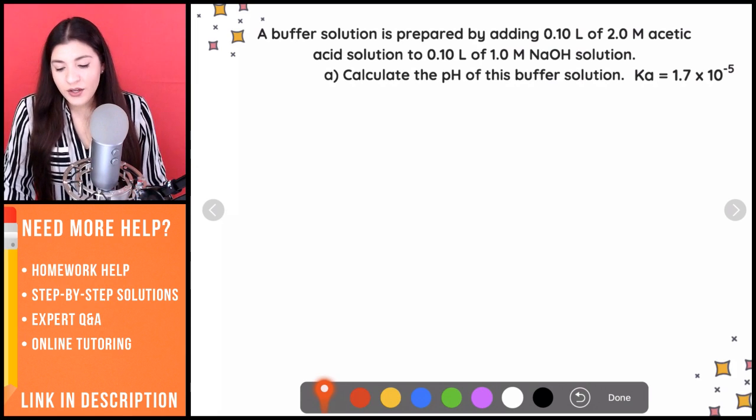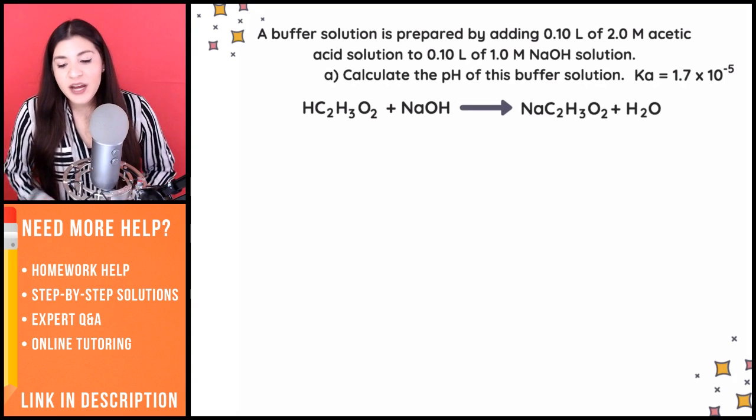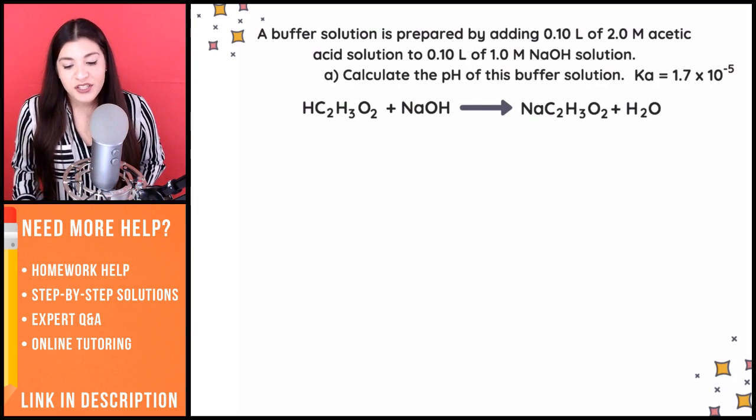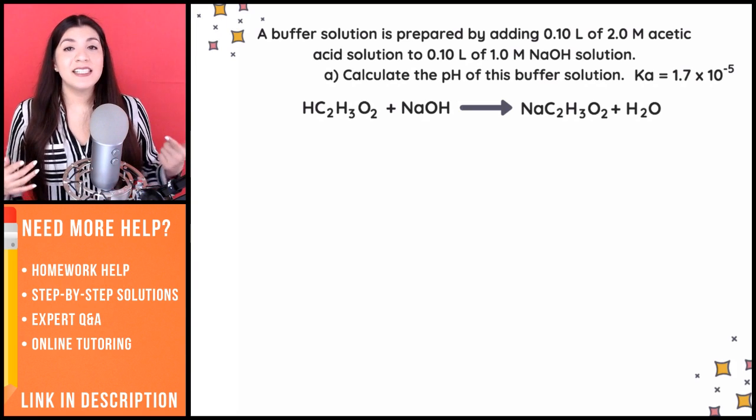Okay, so acetic acid, what is it? Let's figure that out first. First things first that I want you to look at with these types of questions is that they're not going to provide you with the balanced equation, most likely. So you're going to need to figure that out.